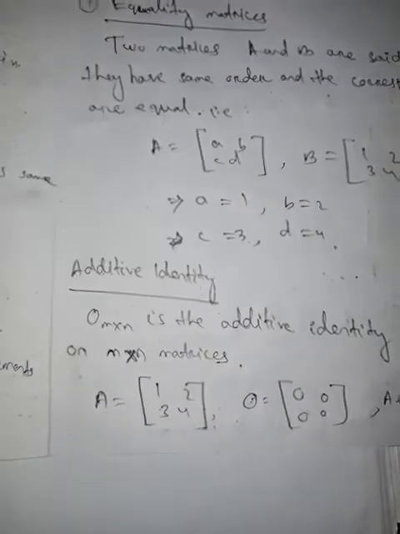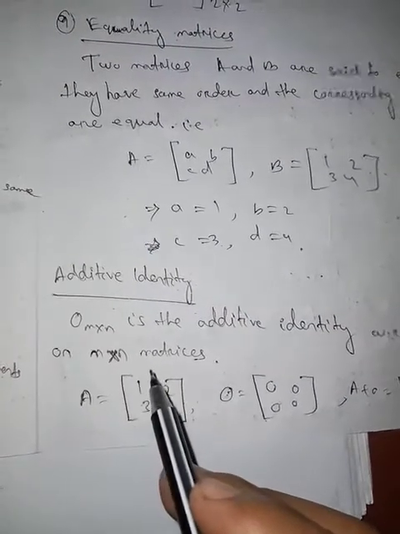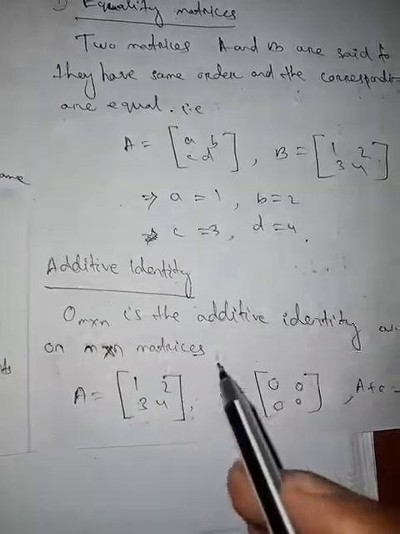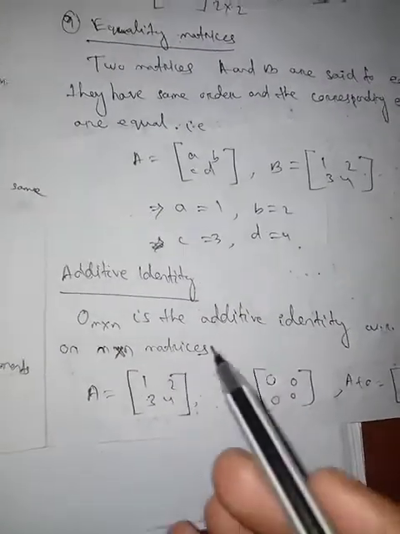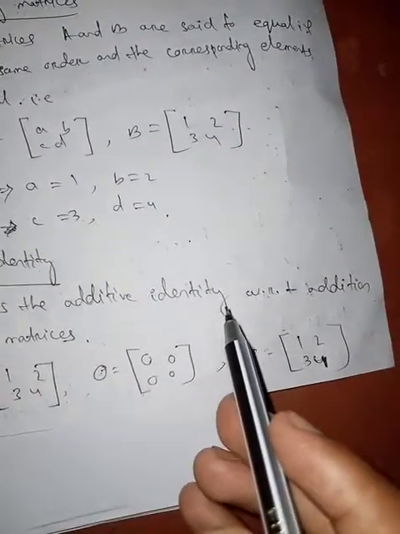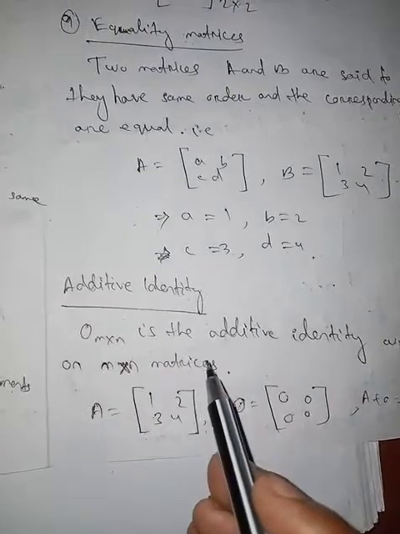Now we go to additive identity. What is that? If we add any matrix to a given matrix, then we get the given matrix. That is, 0 of order m cross n is the additive identity with respect to addition on m cross n matrices.